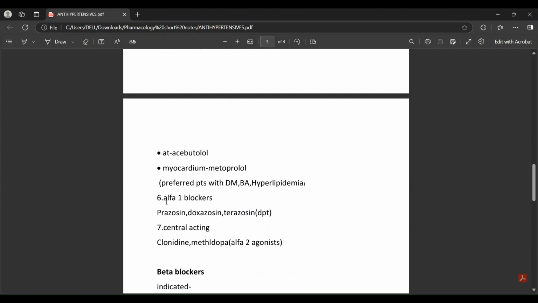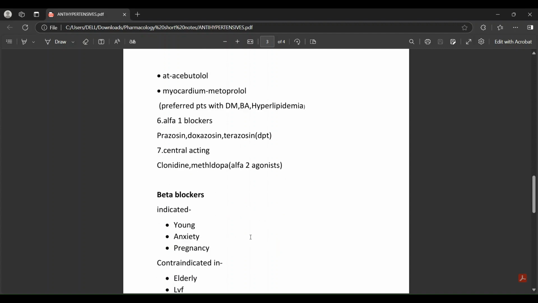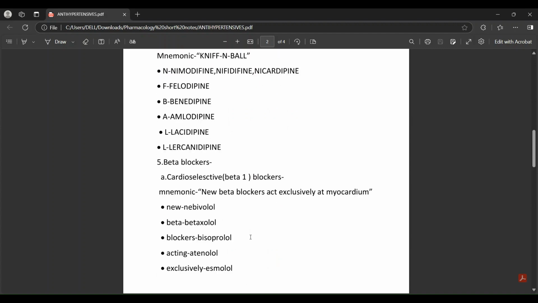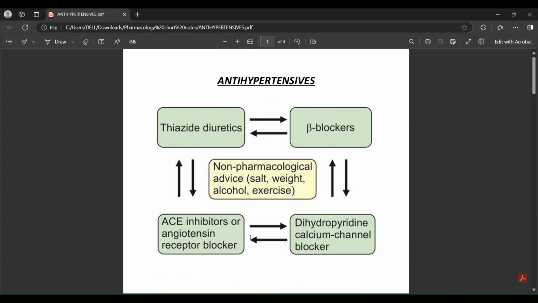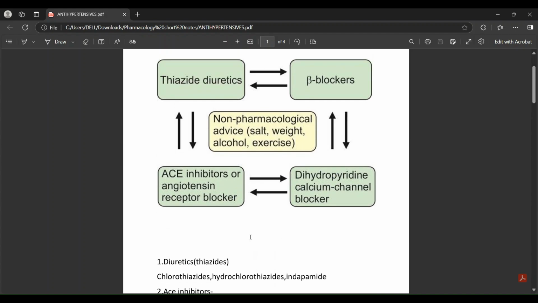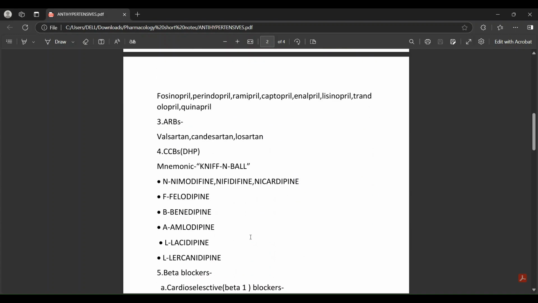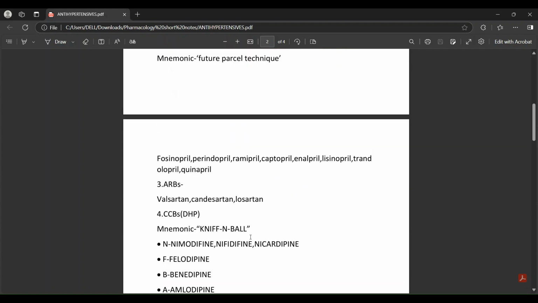Other drugs are alpha 1 blockers; we talked about adrenergic blockers in the video about alpha 1 blockers. We talked about DPTs: D means doxazosin, P means prazosin, T means terazosin. Centrally acting drugs are also used, clonidine and methyldopa, alpha 2 agonists, which decrease sympathetic flow centrally. So for hypertensive medications, you just have thiazides, beta blockers, DHP CCBs, and ACE inhibitors. What are the drugs, what are the mnemonics?